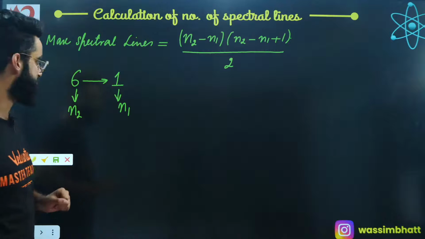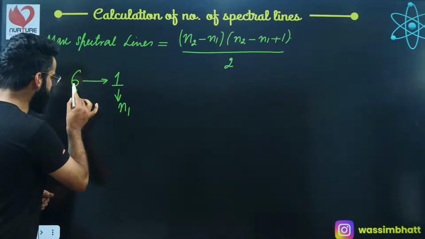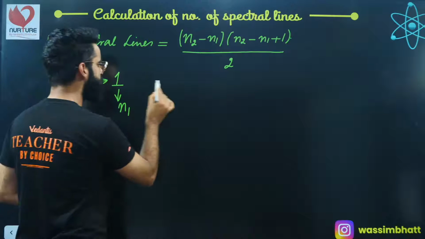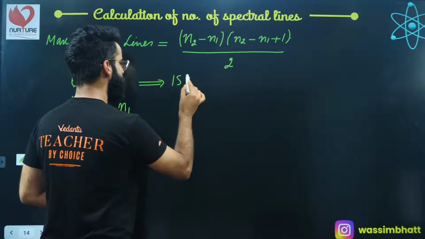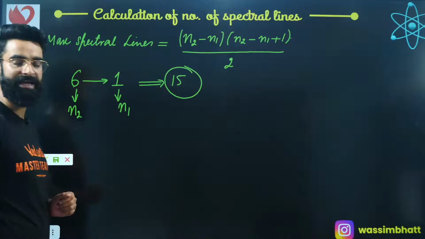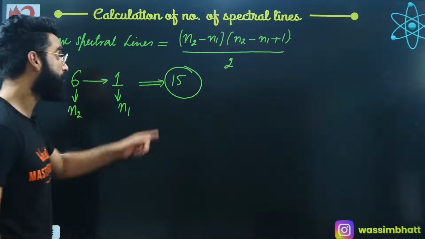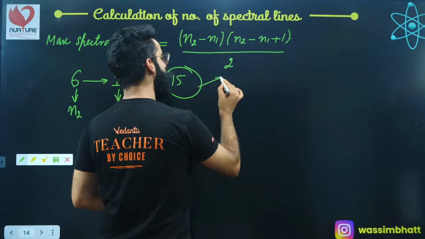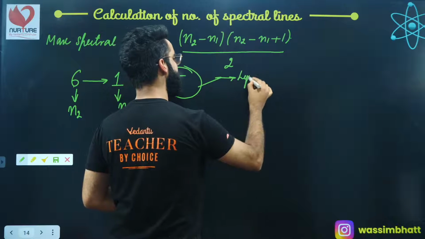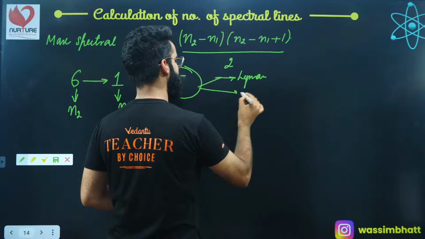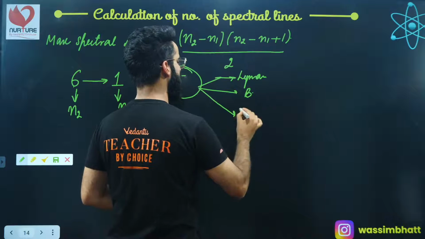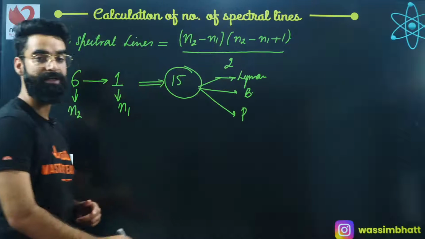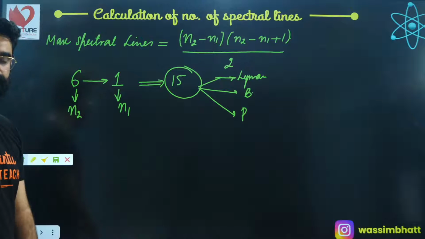Now, one more case. Since the electron is making a transition from 6 to 1, we get a total maximum of 15 spectral lines. If I ask you, out of these spectral lines, how many will fall into the Lyman category? How many will fall into the Balmer category? How many will fall into the Paschen category? How do we do that? There's a formula for that as well. What is that formula?